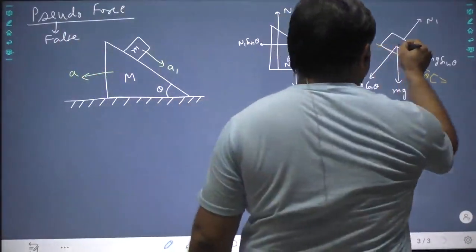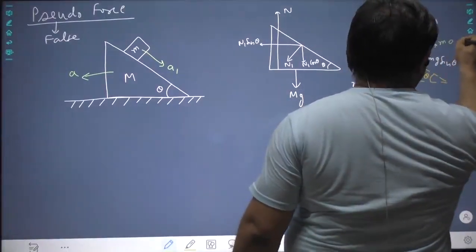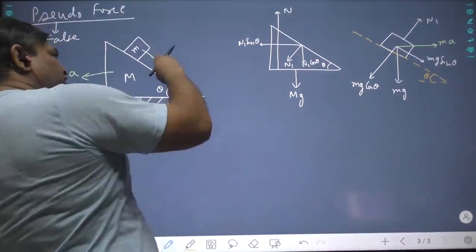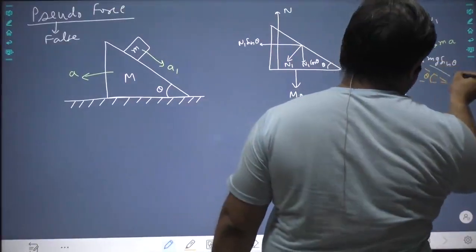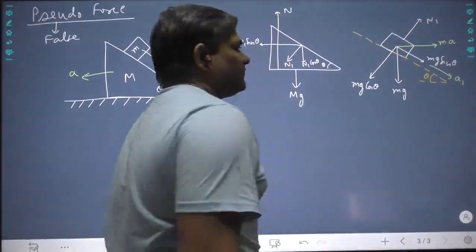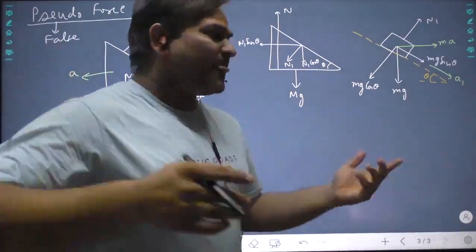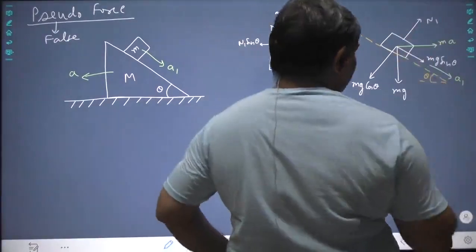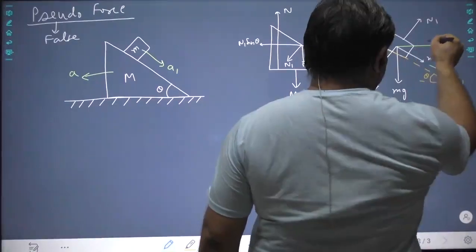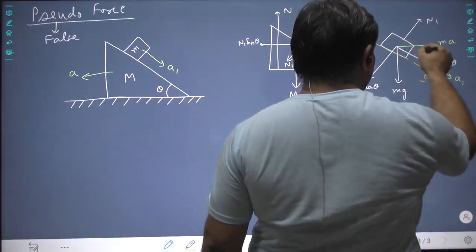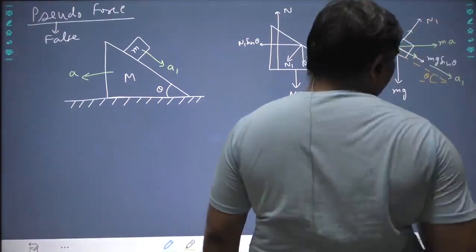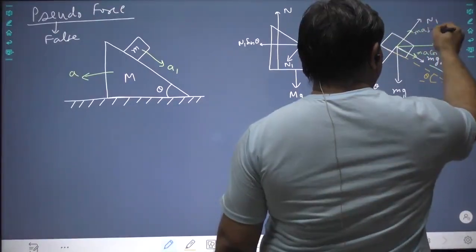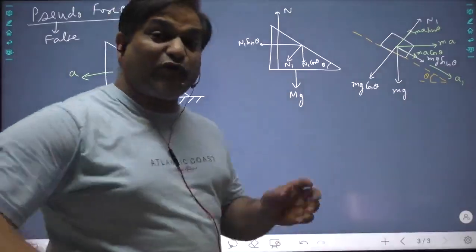Now I apply a pseudo force ma, and the acceleration of this I write down as a1. Now this is a force. You need to break it down once again. This is 90 minus theta, this is theta. So this pseudo force ma will get broken down into two components, one along this, one along this. This component will come out to be ma cos theta and this is ma sin theta. Treat it as a force.